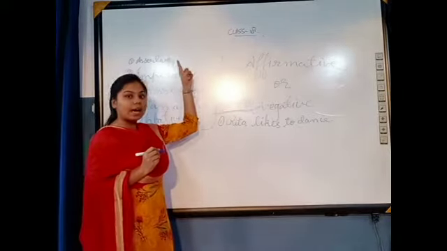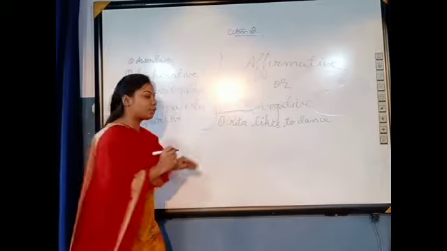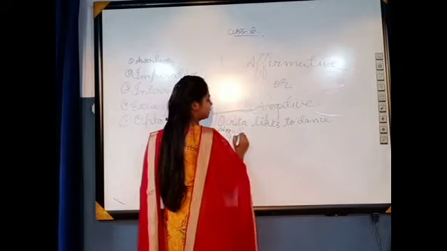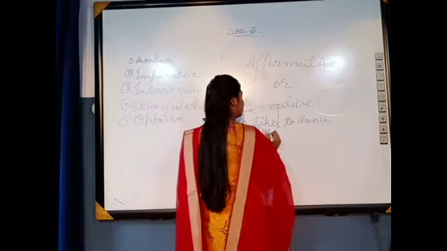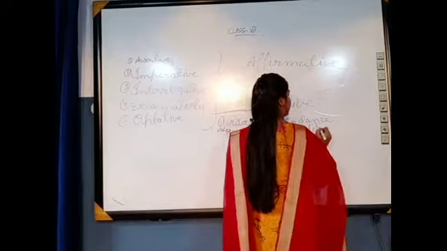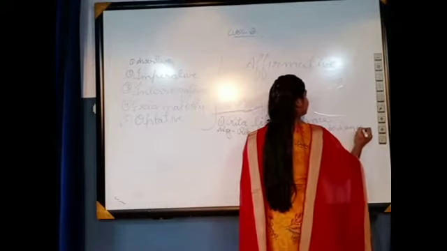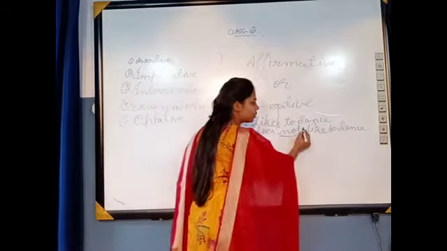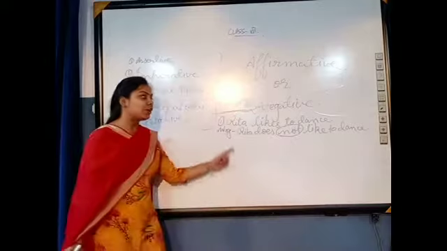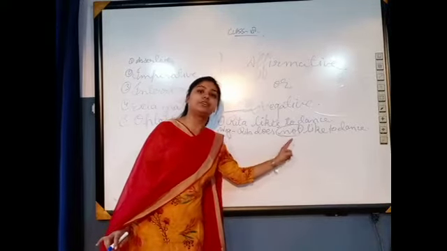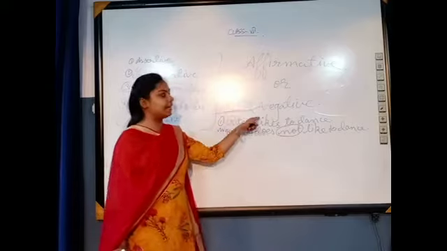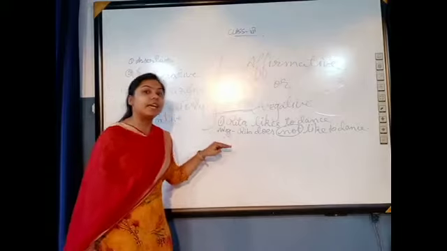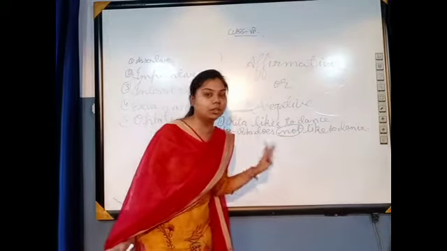But what is the type of sentence? This is assertive. Now what if I change it to negative? What can I write here? Rita does not like to dance. This sentence contains not, and it is giving a negative meaning. So we can call it a negative sentence, but the type of sentence is still assertive because it is giving us information that Rita does not like to dance.